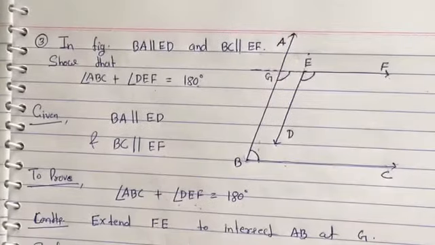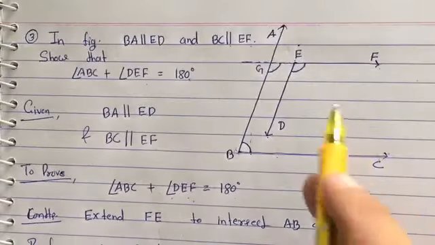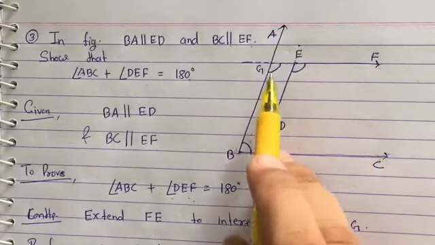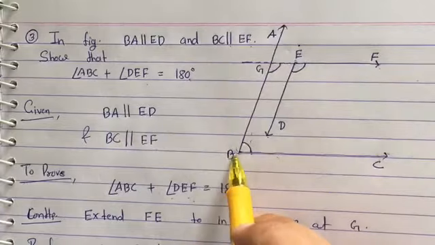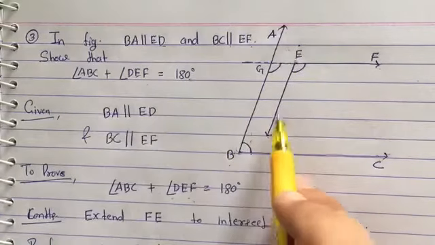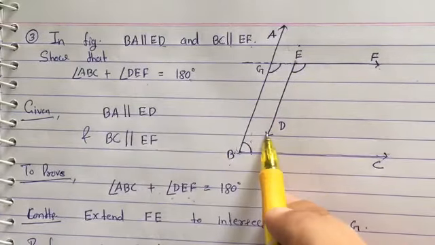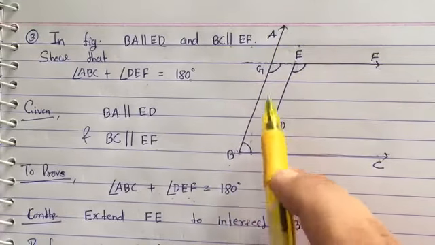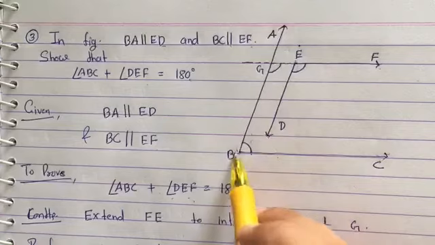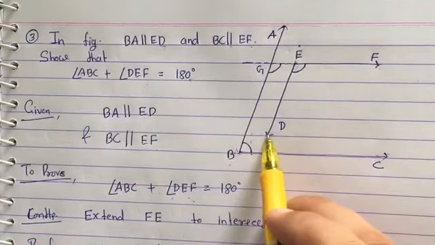Okay, so let's discuss this in the figure. Here BA is parallel to ED. If BA is parallel to ED, then very easily we can write GB is also parallel to ED.